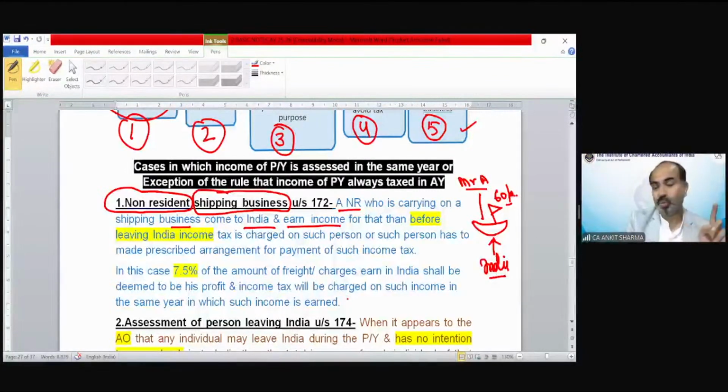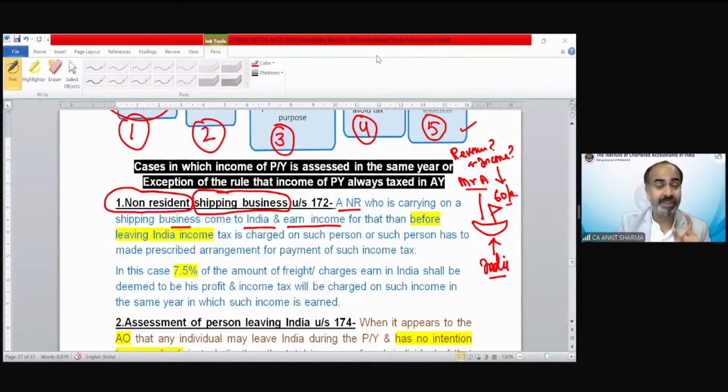So income tax says no. We have included you in the exception category. If you want to leave India, first of all, you have to pay tax on the income which is earned in India. Now, technically, is this 60 lakh revenue or income? What do we say this? Of course, that is revenue. And tax needs to be paid on revenue or income.